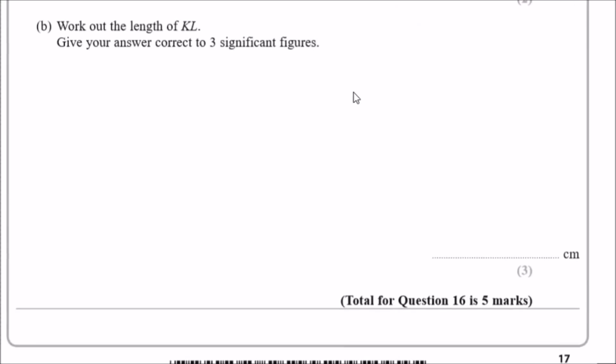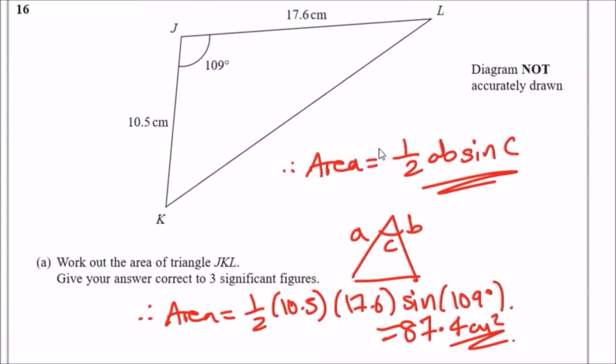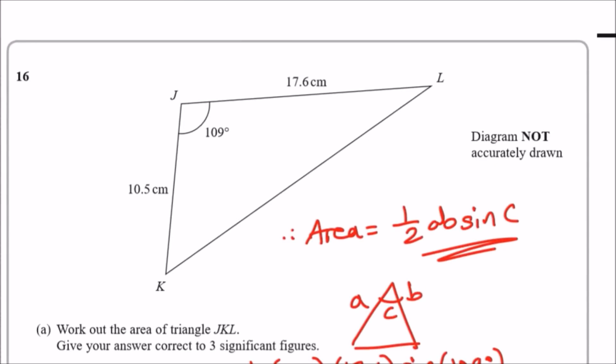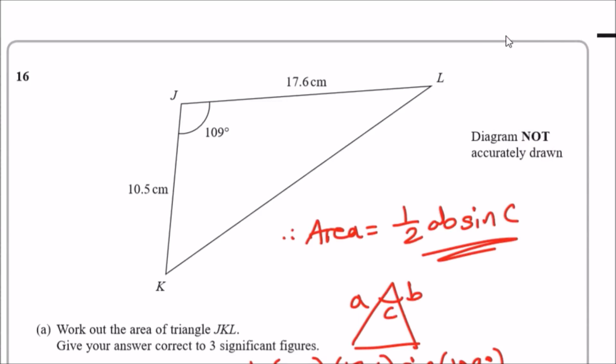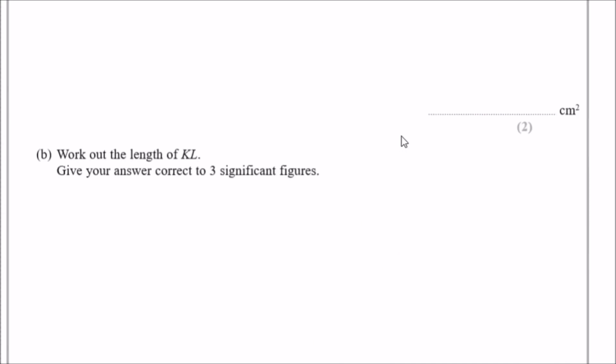Now, as for part B, they're asking us to work out the length of KL. So KL is this long unknown length. Usually for these kind of questions, just give it a name. I'm going to call it Y. Thankfully, this is easy, because here we need to use either the sine or cosine rule. The trick is, if we have three lengths and only one angle, we're going to use the cosine rule.